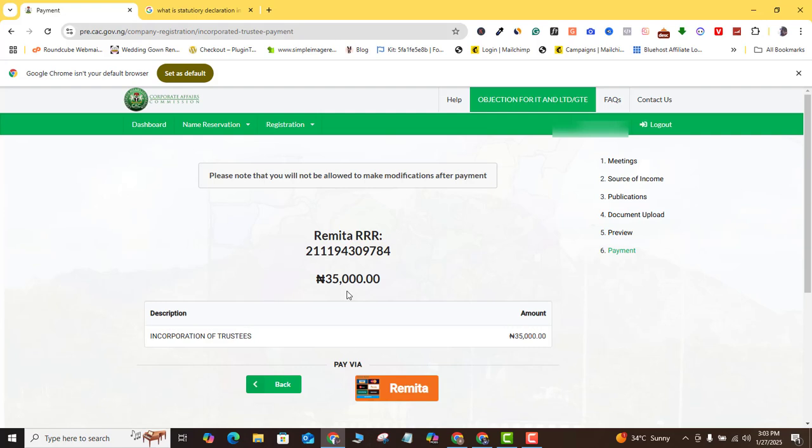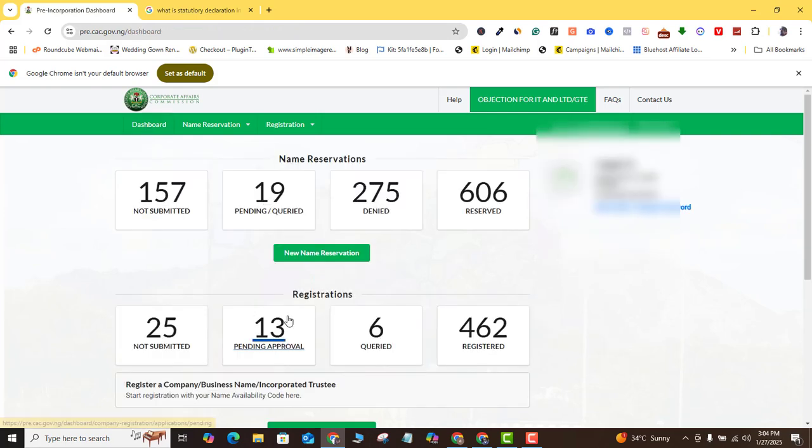So it's as simple as that. Once you get all of this ready, all you need to do is just to click on the remitter button here, fill in your payment details and then pay. And then once you're done paying, it's going to come over here at the pending approval and you're going to see it here as pending.